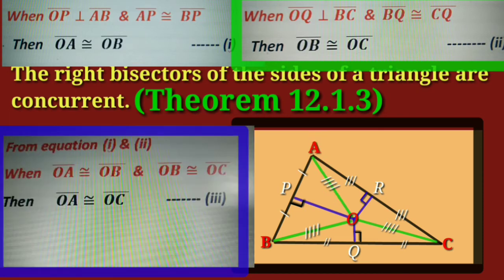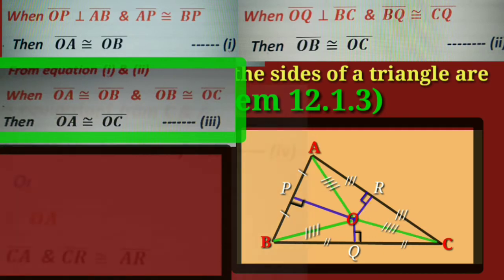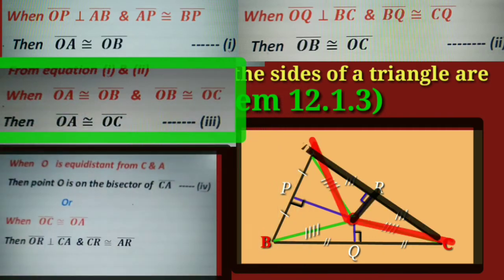From equations 1 and 2, when OA is congruent to OB and OB is congruent to OC, then OA is congruent to OC, which is equation 3. From equation 3, when O is equidistant from C and A, then point O is on the bisector of side CA, which is equation 4.